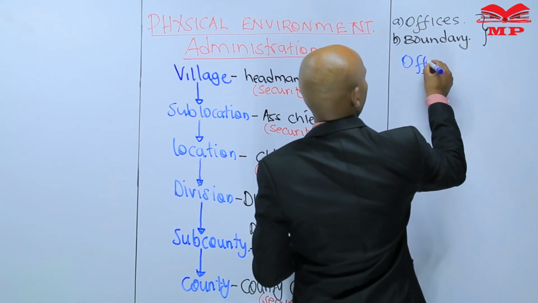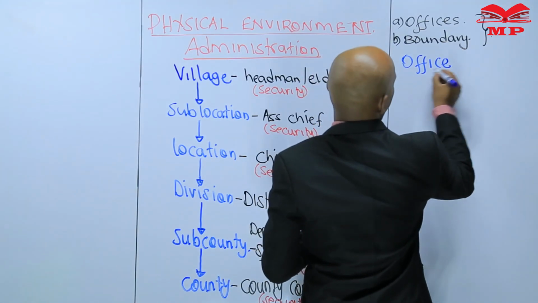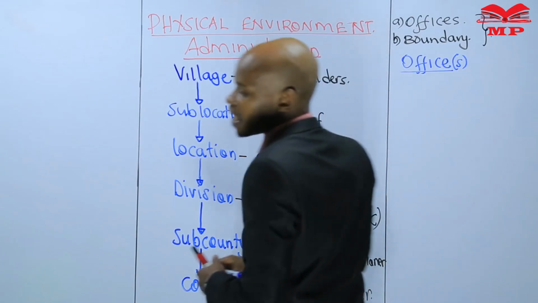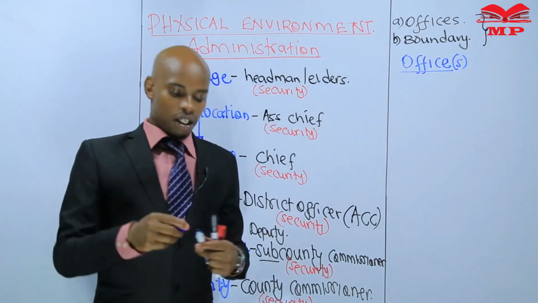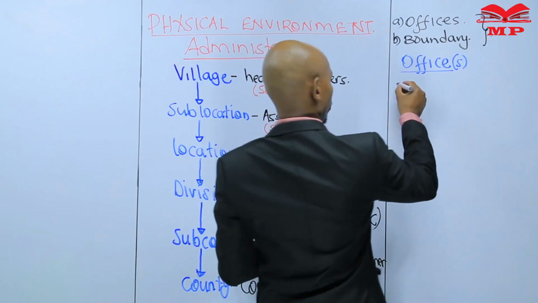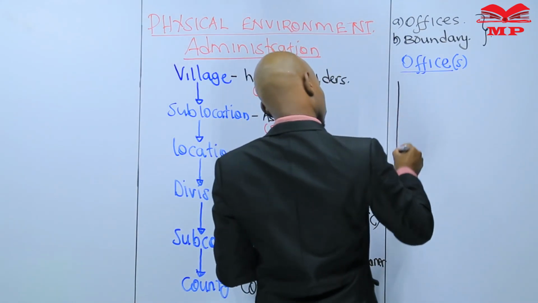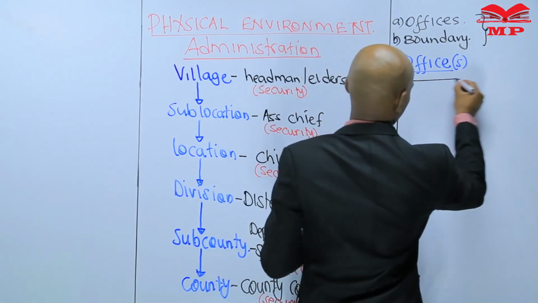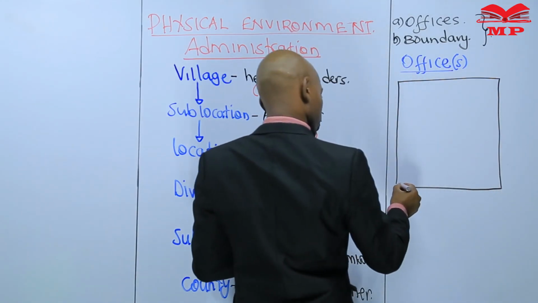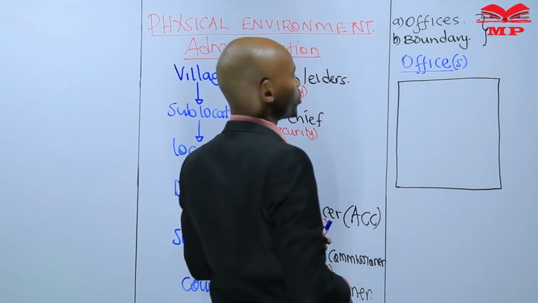Let's mention something about using an office or offices if they are many in a map. Let me give an example. We have a map here, for instance. This is a very good map that we can use to demonstrate.